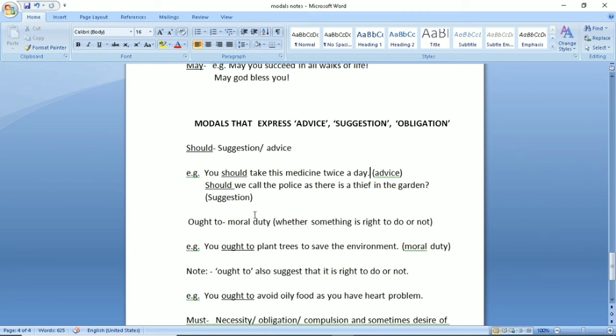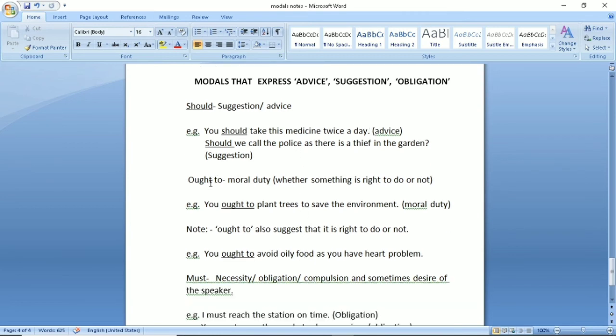But for example, should we call the police as there is a thief in the garden, right? So you have seen a thief in the garden and now you are asking somebody in your home, should I call the police? So you are asking for a suggestion. Here you are not giving advice, you are asking for somebody else's suggestion. So this is the difference between suggestion and advice.